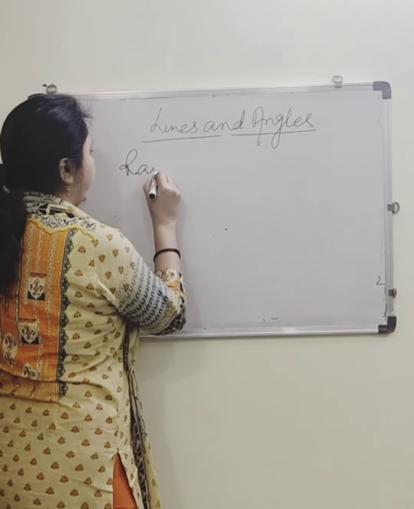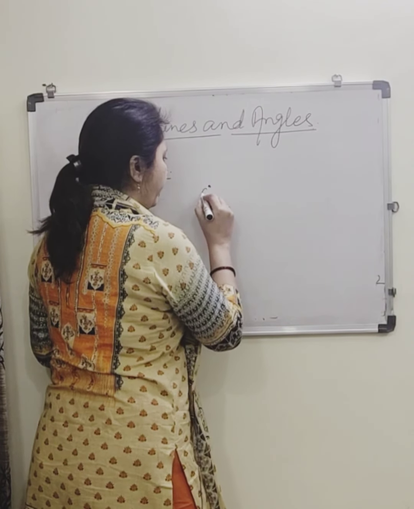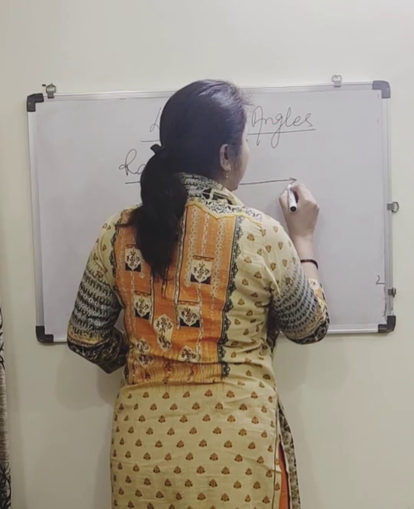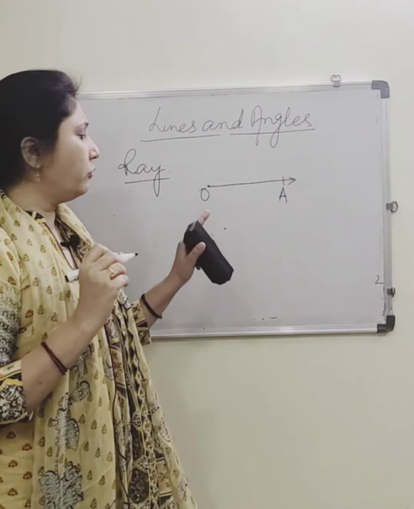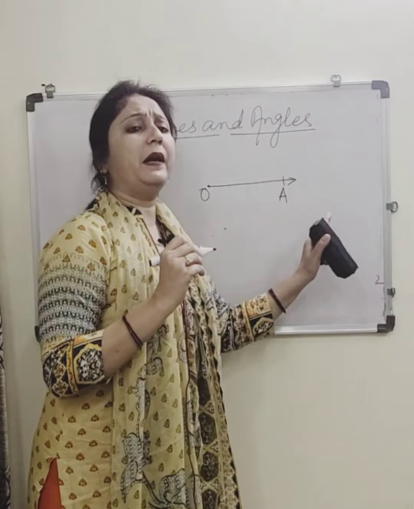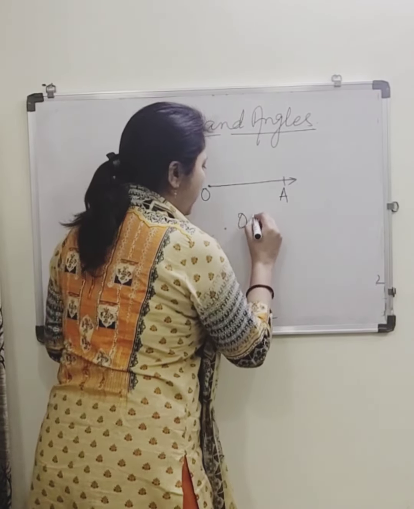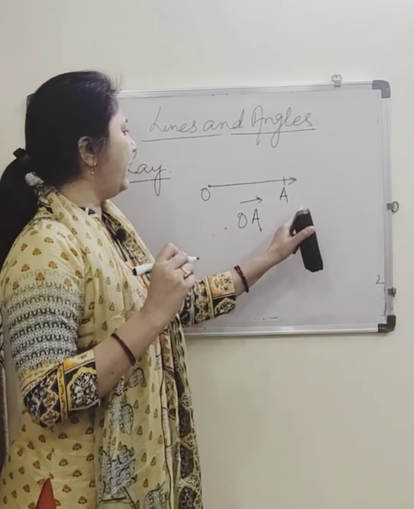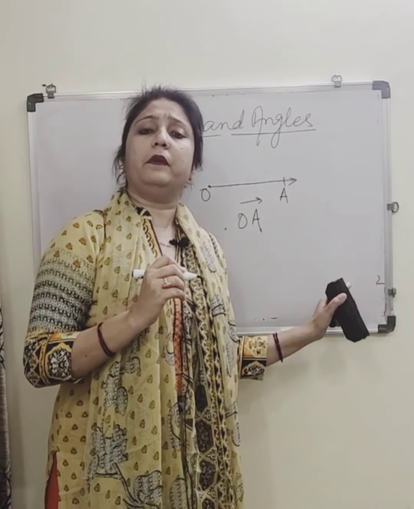Next comes the ray. It has an origin, from where it has to start, but where it has to end, that is not fixed. So this is a ray that has got an origin point but no end point. And a ray can be written with an arrow on it, like ray OA. So this is the representation of a ray.